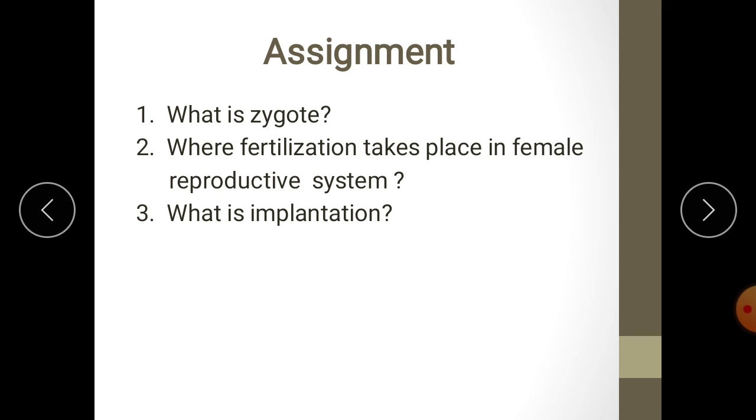Now a few assignments are there. The first assignment is: what is a zygote? The second one is: where does fertilization take place in the female reproductive system, and what is implantation? So these are simple questions, so you have to give the answer.